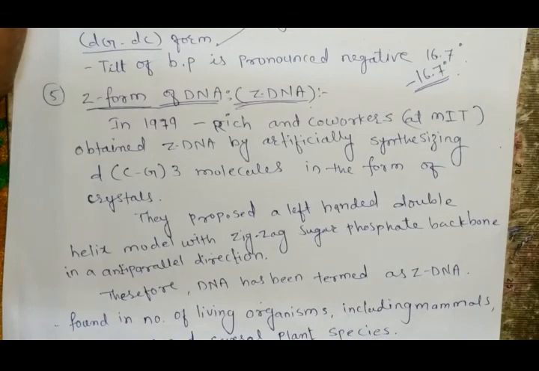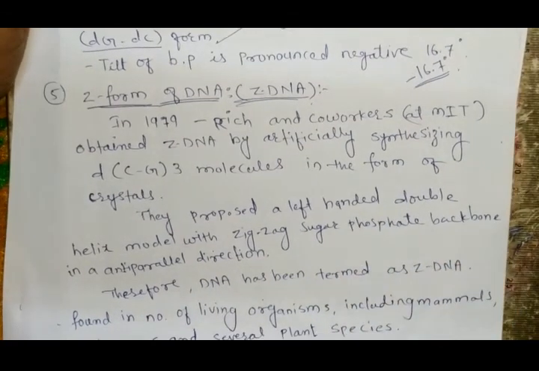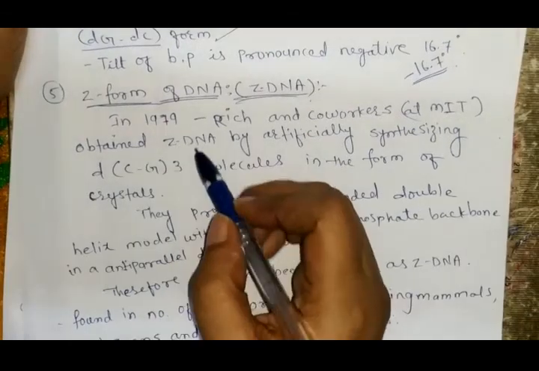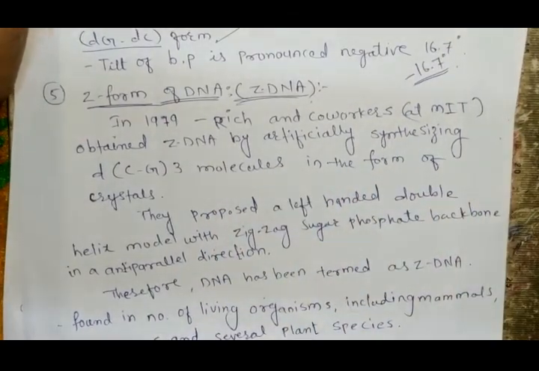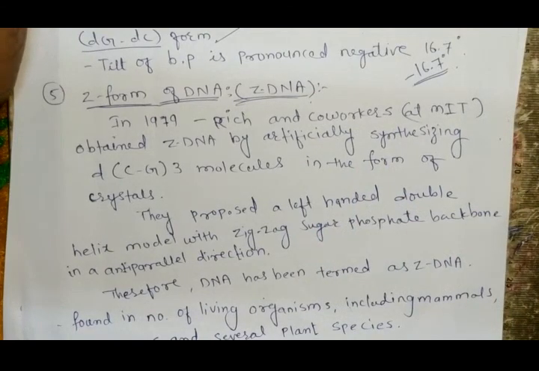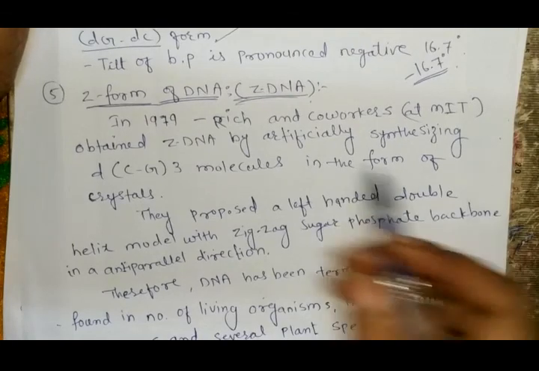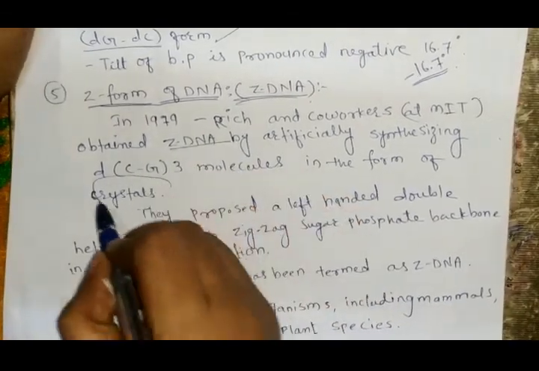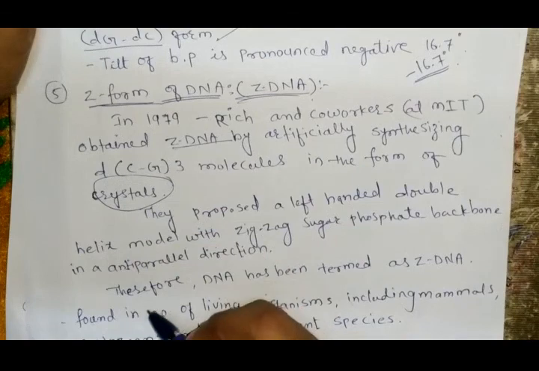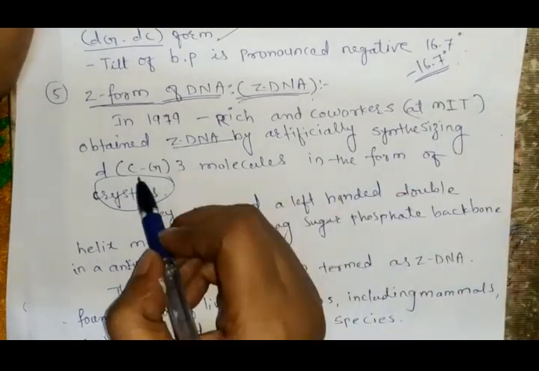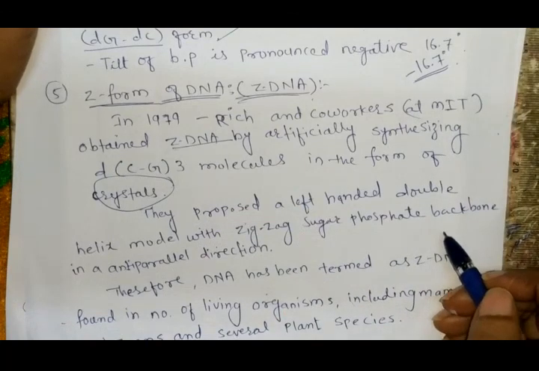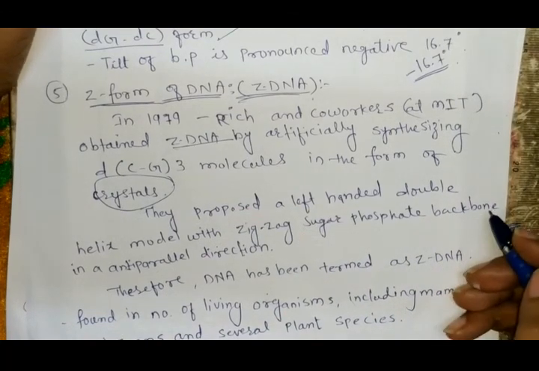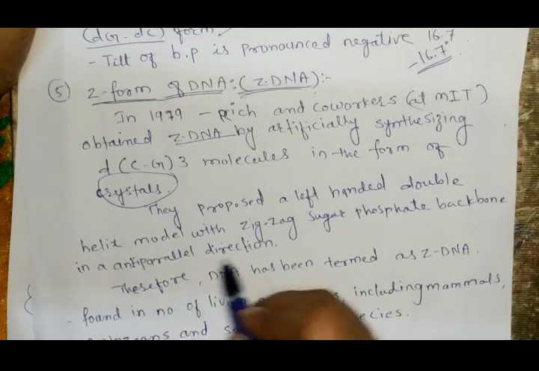Now next is the Z form of DNA, also called zDNA, and it is opposed to the B form of DNA. In 1979, Rich and his co-workers at MIT obtained zDNA by artificially synthesizing dCG3 molecules in the form of crystals. They showed the zDNA in crystal form, obtained by artificially synthesizing dCG3 molecules, and they proposed a left-handed double helix model with a zigzag sugar-phosphate backbone in an anti-parallel direction.